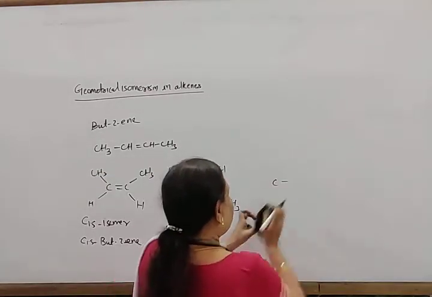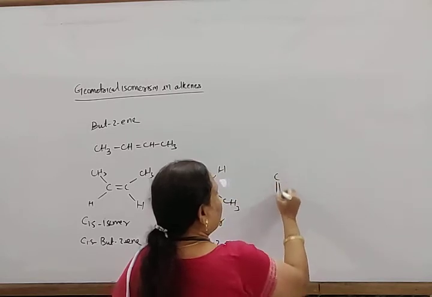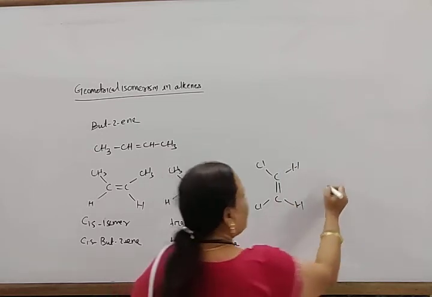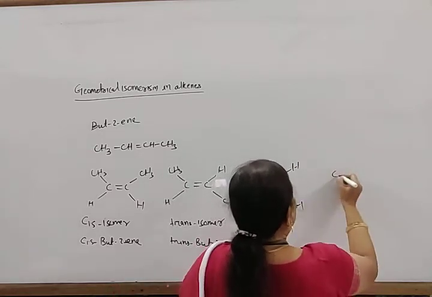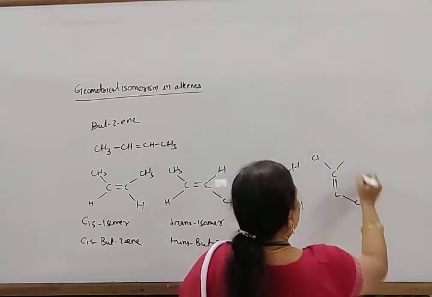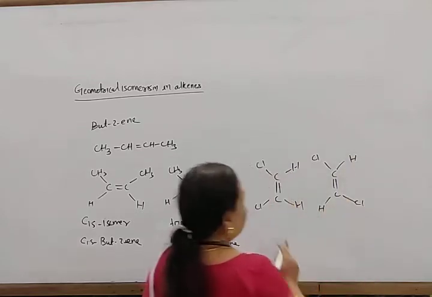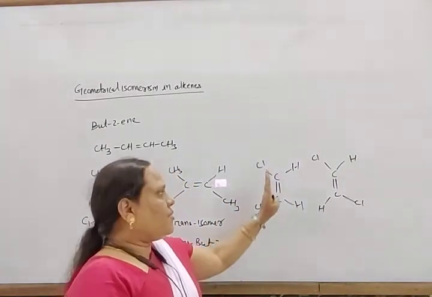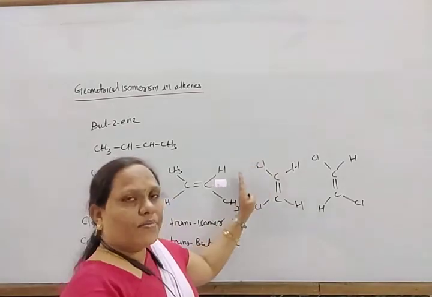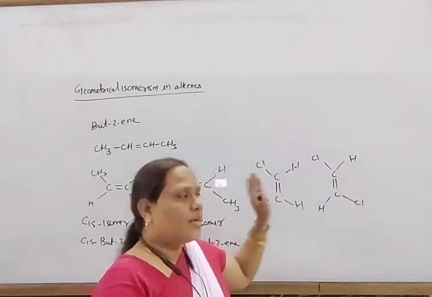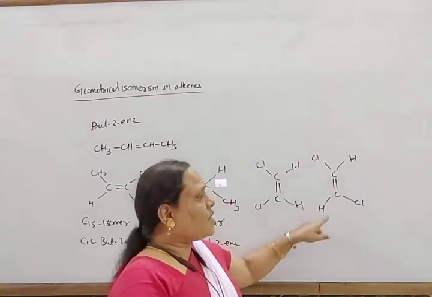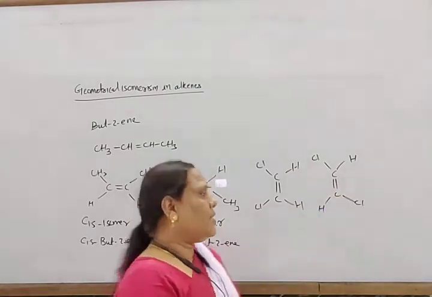Similarly, you can also write it this way. Suppose this is arranged like this: one chlorine, hydrogen, and another written here C double bond C, and here chlorine, here hydrogen, and here hydrogen. The double bond represents the plane, and these two chlorine atoms are present in one plane, and two hydrogen atoms are present in another plane. But here two chlorine atoms are present one above the plane and one below the plane, and two hydrogen atoms are present one above and one below.